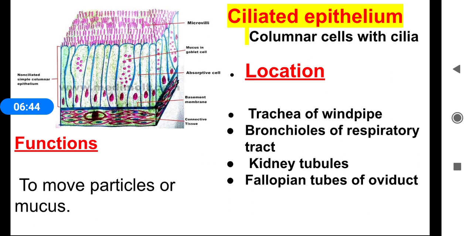So the main function of the ciliated epithelium is to move particles or mucus. So in the trachea, when foreign particles like dust enter through the trachea, this ciliated epithelium prevents the movement of the particles into it.